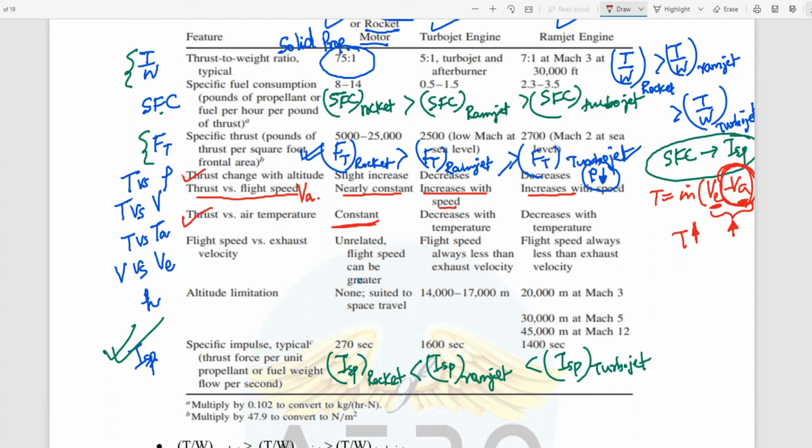Thrust versus flight speed: if the velocity of the aircraft increases, the thrust should decrease only, no, ma'am, because it is in subtraction with the exit velocity.